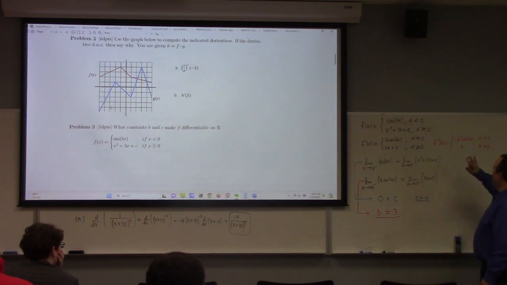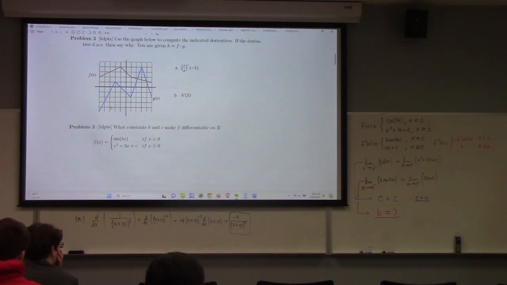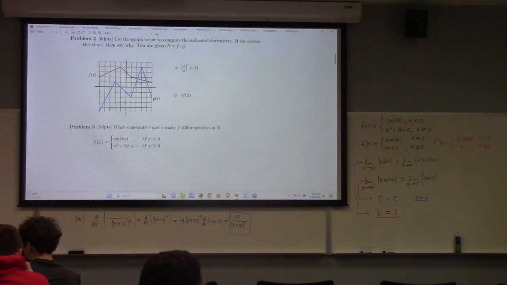I think there is no hope for the second derivative at 0. Because from the right we have a second derivative of 2, but from the left we've got a second derivative of 0. So this would be an example of a function which is once differentiable, but not twice differentiable at 0. That can happen.